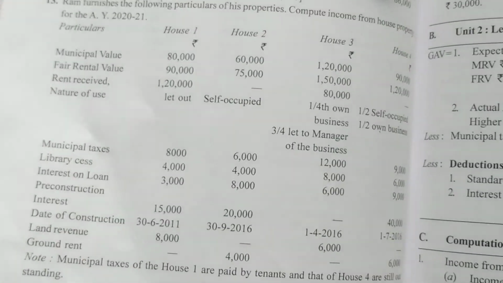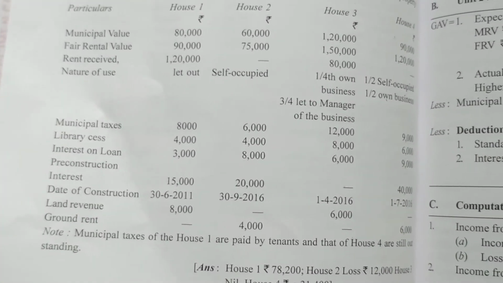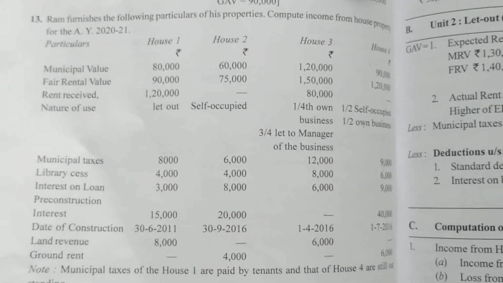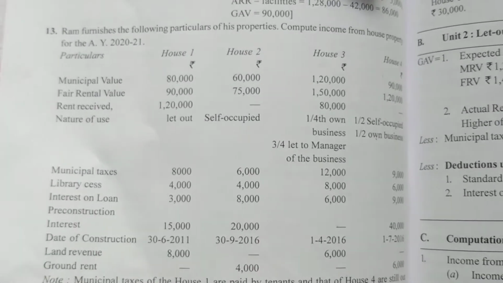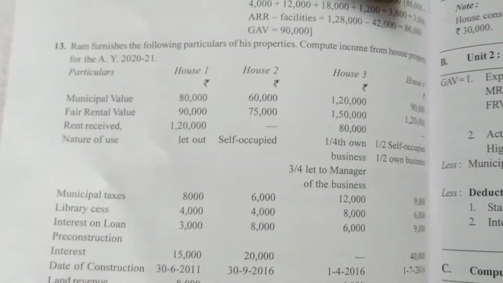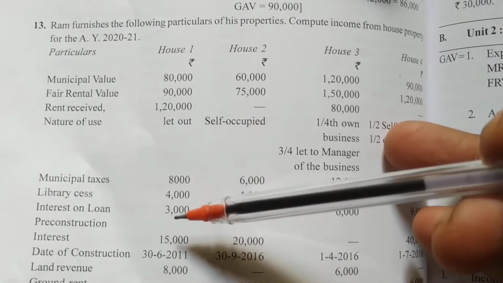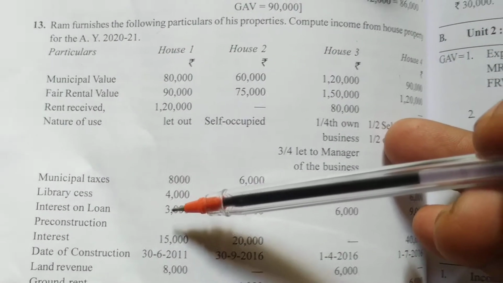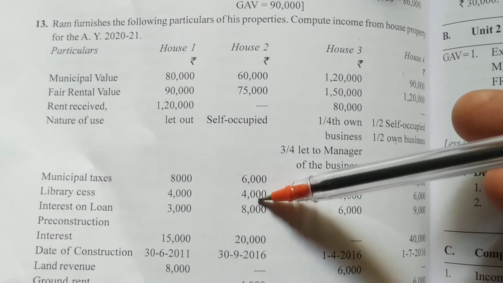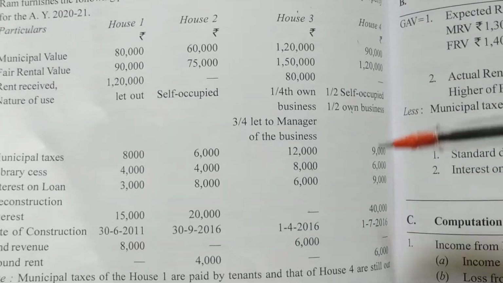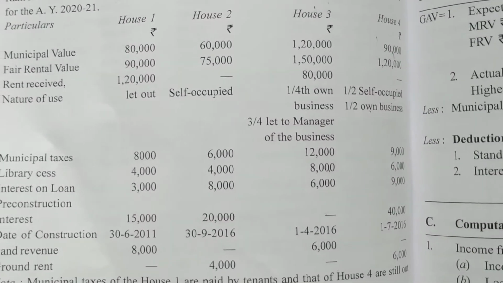See the question. When you see the question, you will get scared: this is such a big question, how to solve it? It's very easy to solve, you just have to know the concept. House 1 is self or let out, so you know all the rules to find the let out portion income. Self-occupied we know. House 3 has no income. House 4 you have to do everything, taking half. Okay, let me explain.